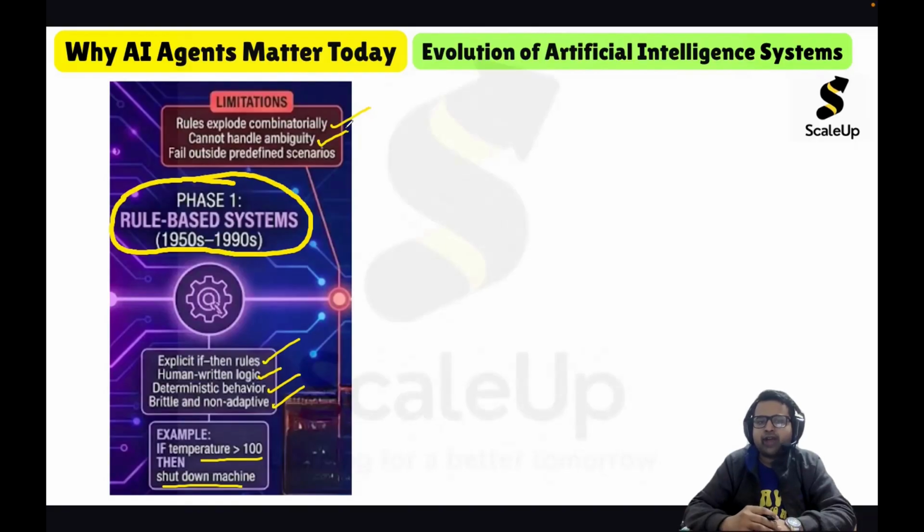Rule-based systems cannot handle ambiguity, and they fail outside predefined scenarios. That's very clear, because whatever logic we have written, the system will behave accordingly. If something happens outside that logic, the system will fail.